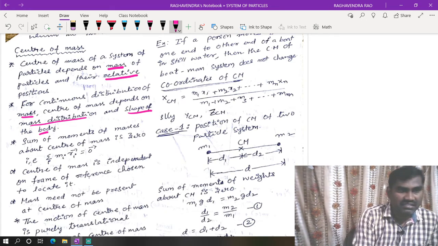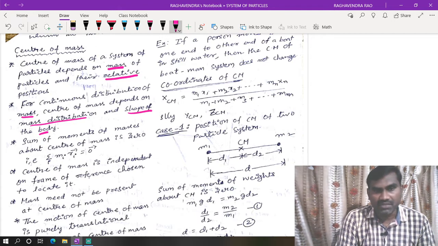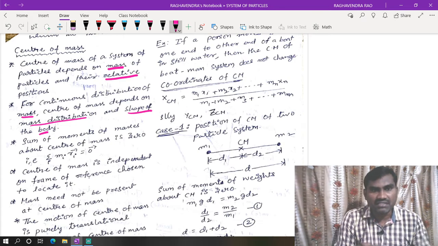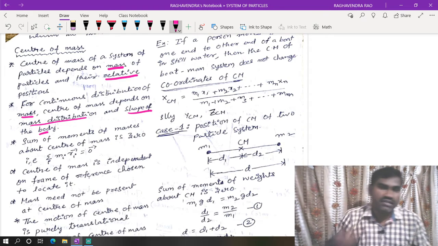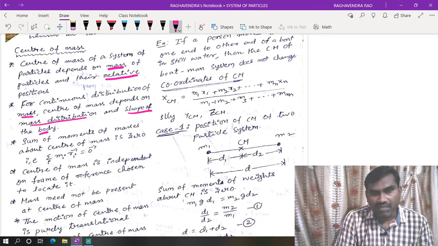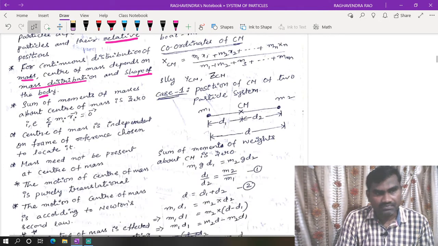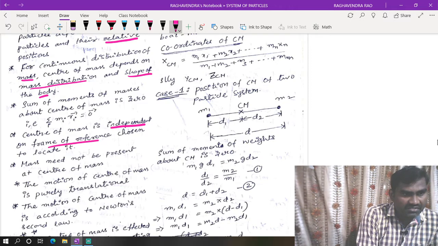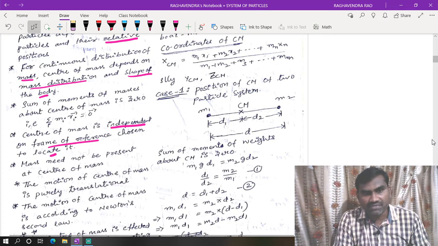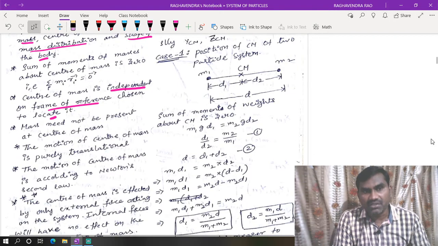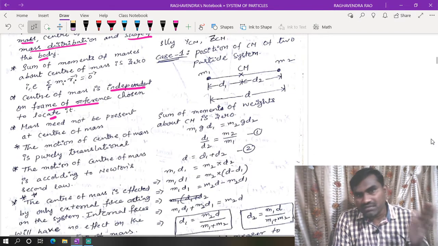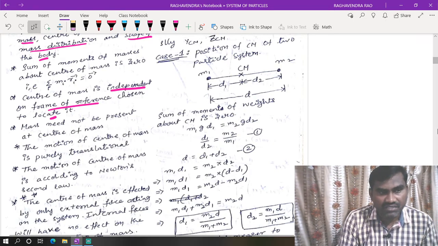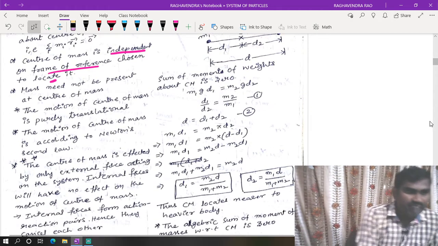Center of mass depends on the mass of the particles and relative positions of the particles from the axis of rotation. Also in the case where mass is continuously distributed, for example a disk revolving around a particular axis, it depends on the mass distribution and shape of the body. The center of mass is independent of the frame of reference chosen to locate it. Whatever frame of reference we take, there is no difference in the location of the center of mass.